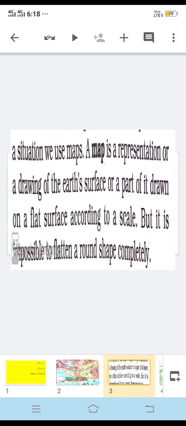These maps were mostly used for the purpose of wars, like people who wanted to fight. These people used to study about the areas.